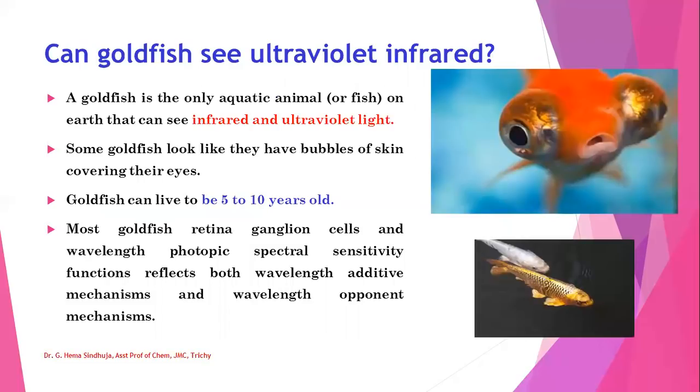First question is, can goldfish see ultraviolet and infrared rays? Yes, a goldfish is the only aquatic animal on earth that can see infrared and ultraviolet light. Some goldfish look like they have bubbles of skin covering their eyes. This goldfish can live to be 5 to 10 years old. Most goldfish retina, ganglion cells, and wavelength photopic spectral sensitivity function reflects both wavelength additive mechanisms and wavelength opponent mechanisms. And this is the reason that goldfish can see IR and UV rays.